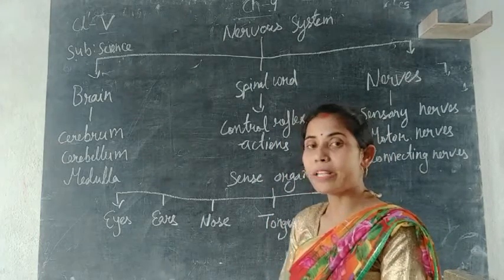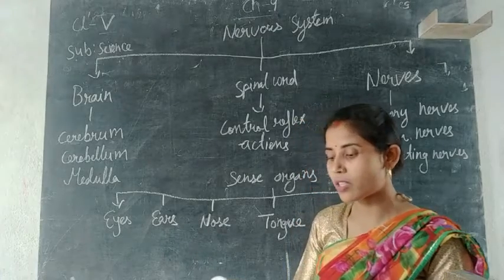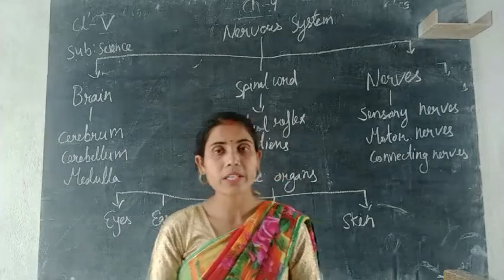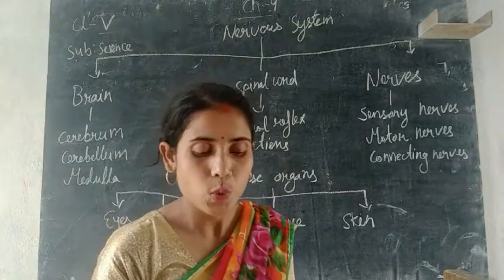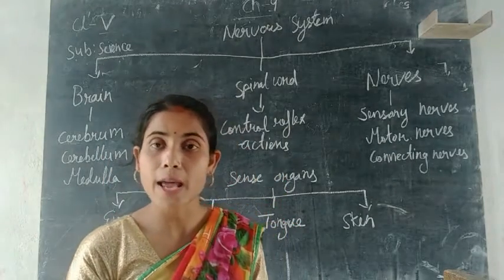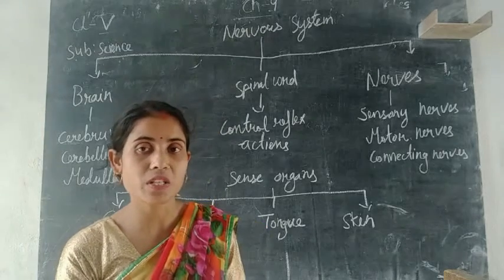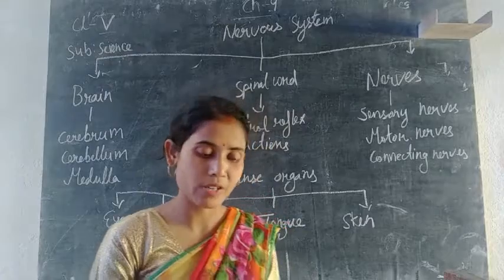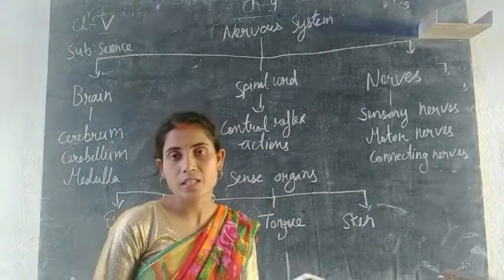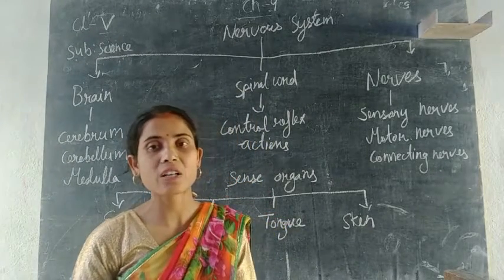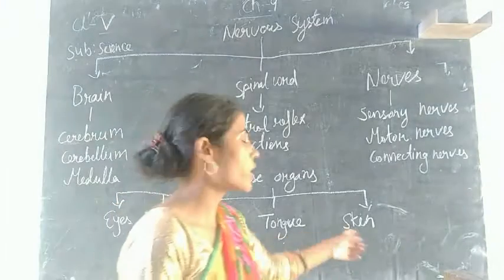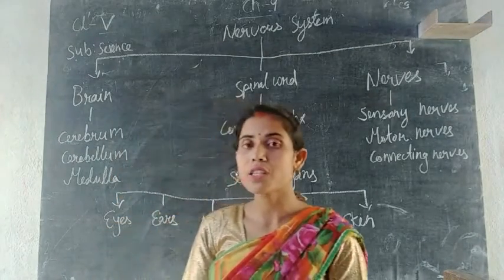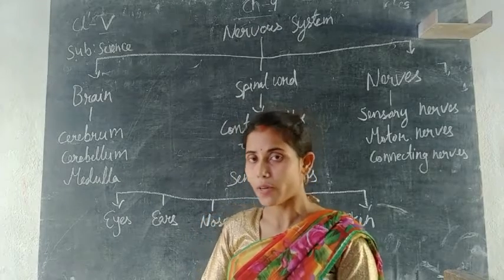So how many types of taste buds do we have? In the taste buds we have sour, salty, sweet, and bitter. So there are 4 taste buds which are present over our tongue. With the help of that we taste the food materials. And the last one is the skin. What does skin give us? The feeling of sensation. So the skin's work is to give the feeling of sensation. These are the various functions of the sense organs.